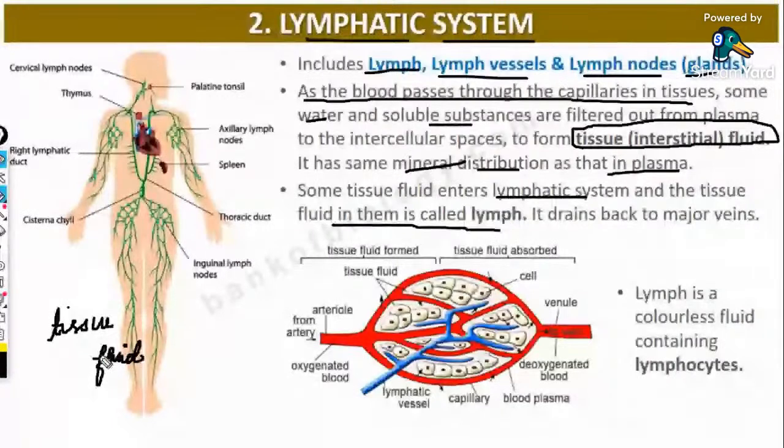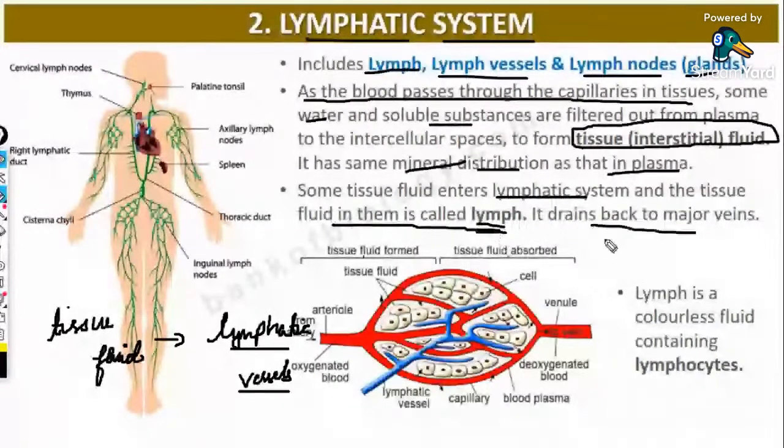This tissue fluid moves on to the lymphatic vessels, which are a component of the lymphatic system. The tissue fluid present inside the lymphatic vessels is referred to as the lymph. It drains back to major veins.